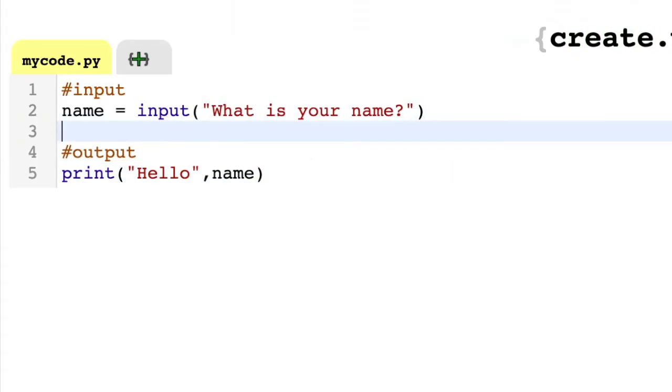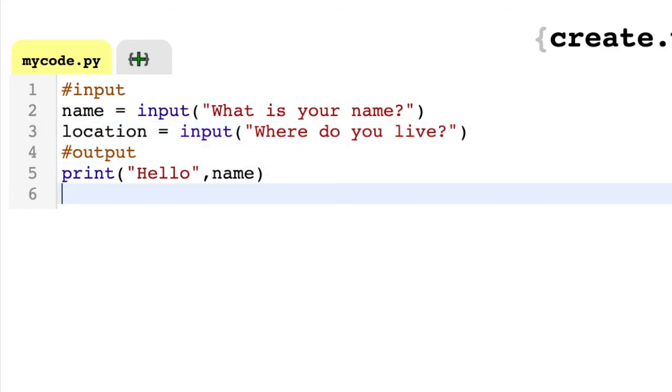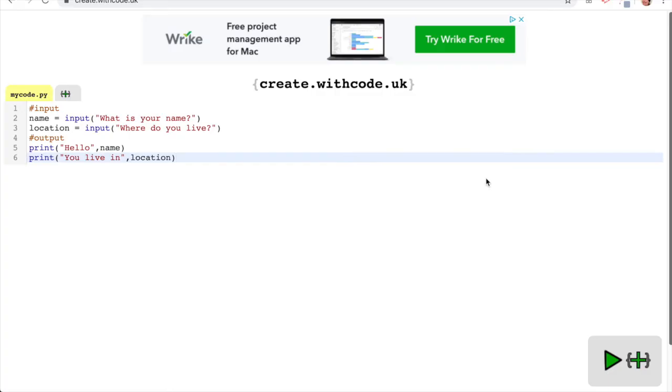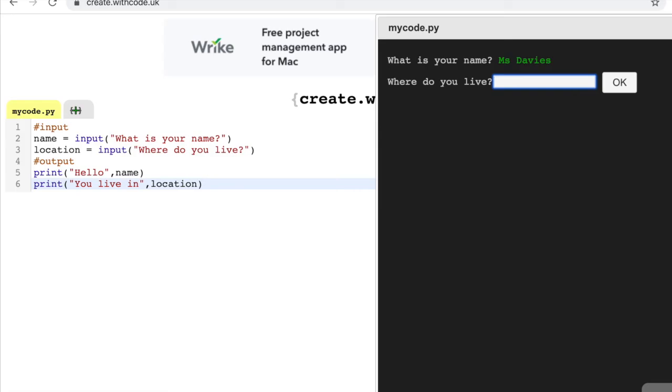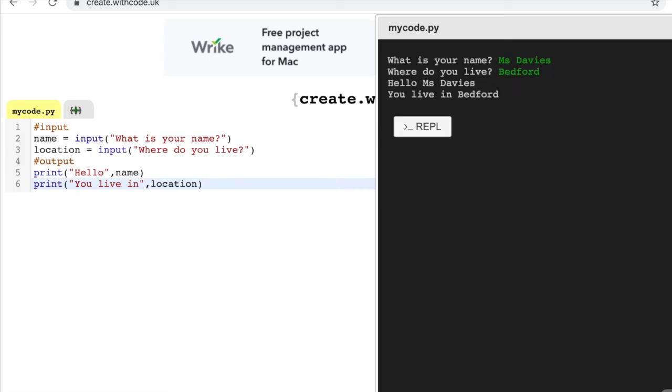We can ask more than one question. Ask, where do you live? So we can say location equals input. We can do another print if we want. We can say you live in, comma, location. So let's run that. What is your name? Where do you live? Well, I'm going to say Bedford to keep it simple. Hey, Miss Davis, you live in Bedford.